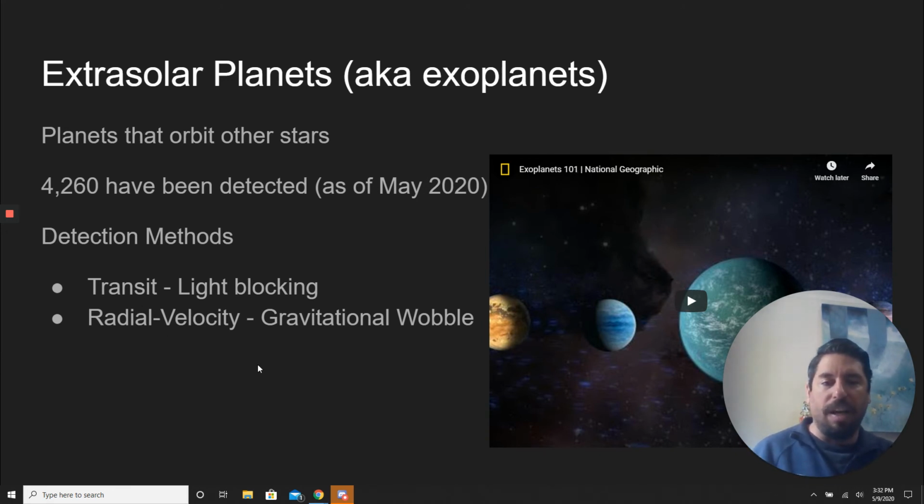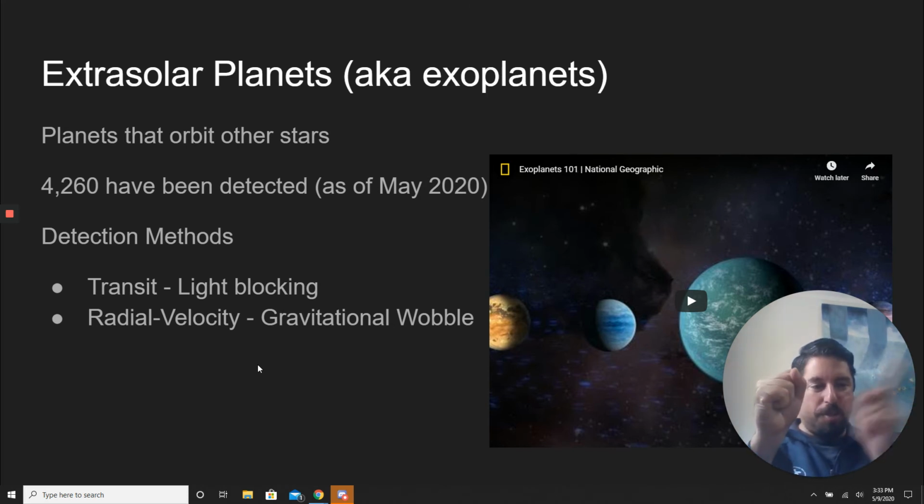And then the radial velocity. The star is pulling the planet around, but the planet is equally pulling the star. According to Newton's laws, where every action has an equal and opposite reaction, right? That is law number 3. So the star pulls on the planet and the planet pulls on the star, but the star is way more massive. It's pulling on the planet the same, but there's a bigger effect on the planet because the star has more mass. But the planet is pulling on the star, so it is causing the star to wobble a little bit.